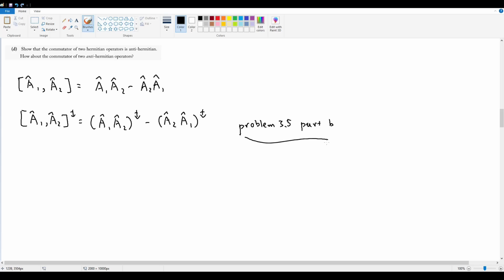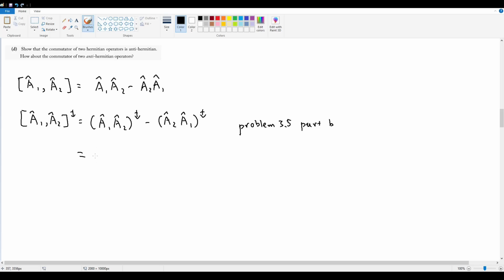Part B of problem 3.5 basically said that when you have the transpose of two matrices or two operators acting on each other, you can distribute the transpose into each individual term, but in return you have to flip the order of the operators.